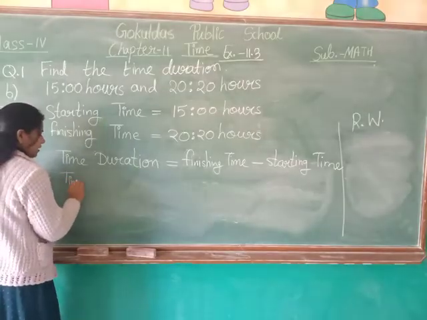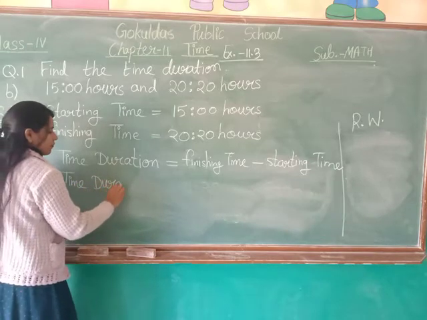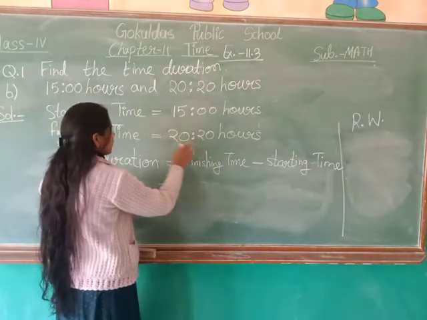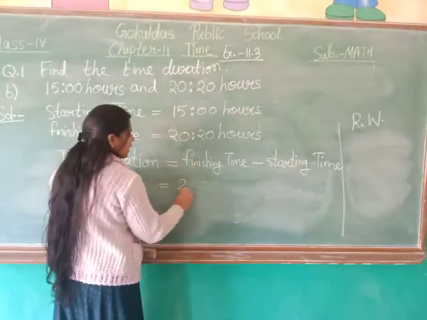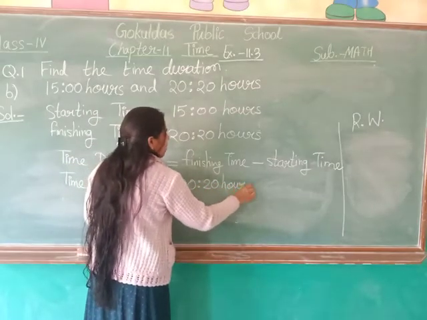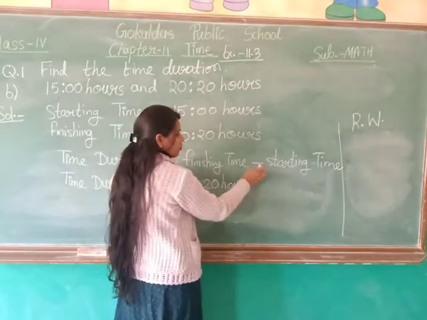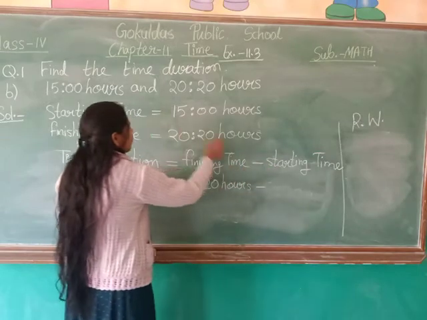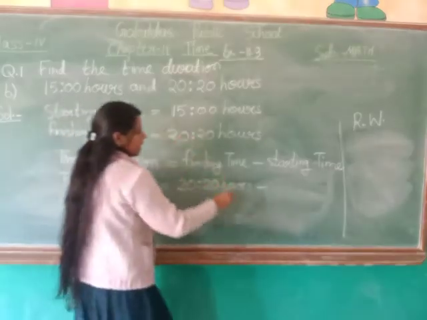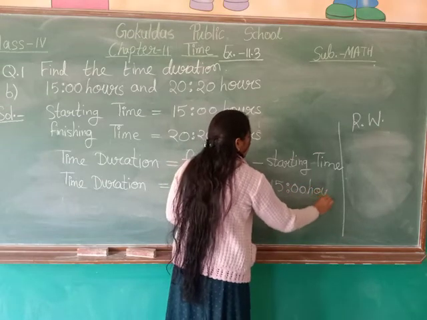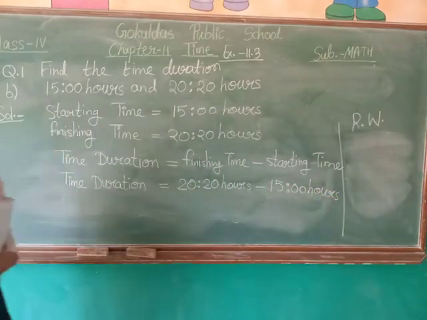Now we will put the values in it. So in the next line, write time duration is equal to finishing time. What is the finishing time? It is 20 hours. So write 20 hours. Now there is a minus sign in the formula, so put a minus sign here. Now write starting time. What is the value of starting time? Starting time is 15 hours. So write 15 hours. Now see, we have put the values in the formula.